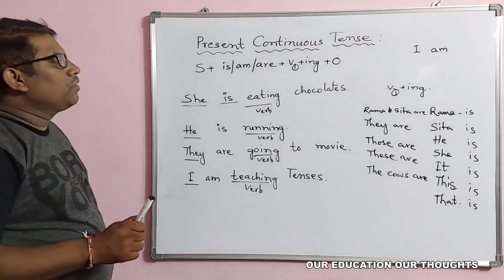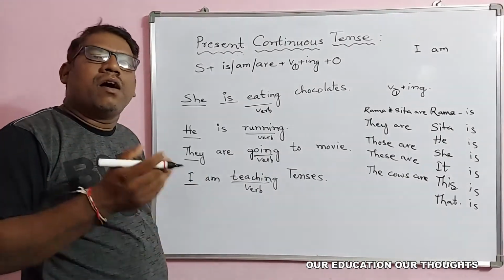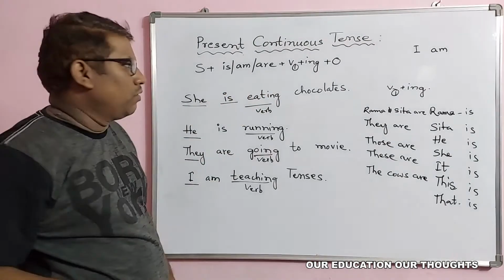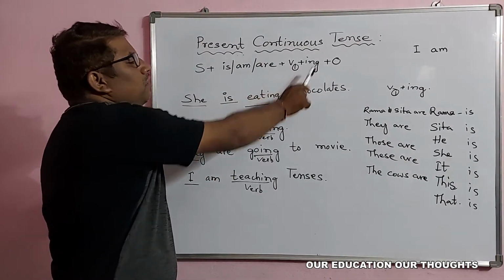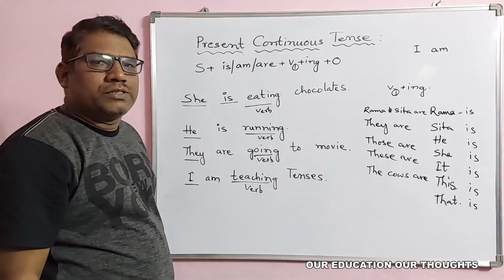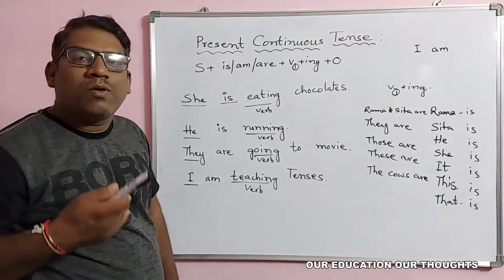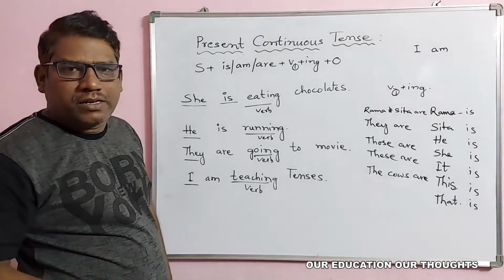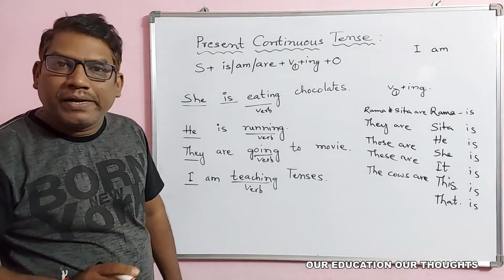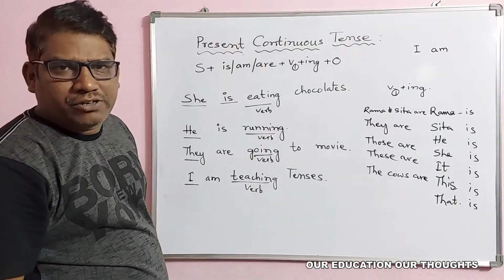But why do we use that? When the action is still going on at present or right now, then only we can say that the action is going on. To indicate that the action is going on, is, and the verb will have the ing form. So this present continuous tense is very much useful when the action is going on right now. When we talk about some action or work that is not yet completed but still going on, we say it in the present continuous tense.